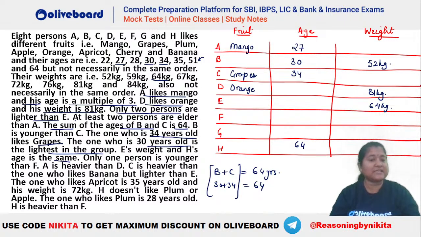After that, let's see. Only one person is younger than F. So there is only one other person who is younger than F. That means F has to be the second youngest person, isn't it? F has to be the second youngest person because there is only one other person who is younger than F. That means F has to be 27 years old, isn't it? So you can see what is given. Only one person is younger than F. So that means we have 27 as F.